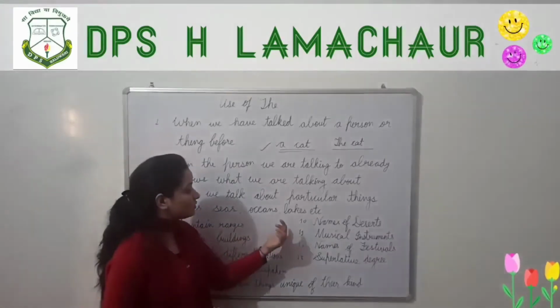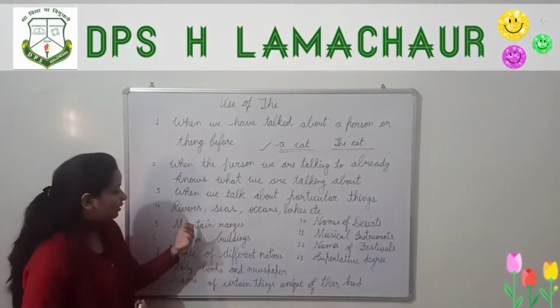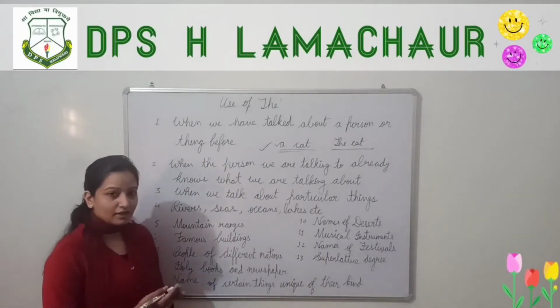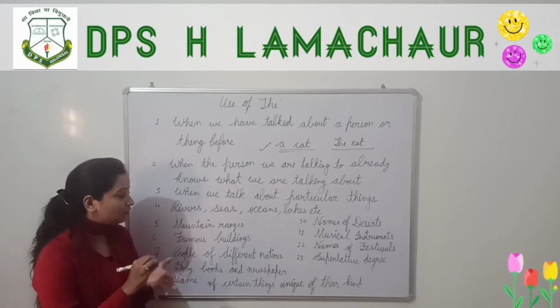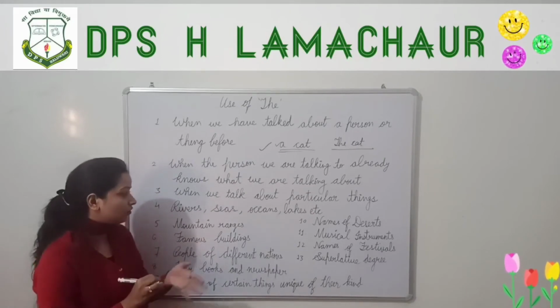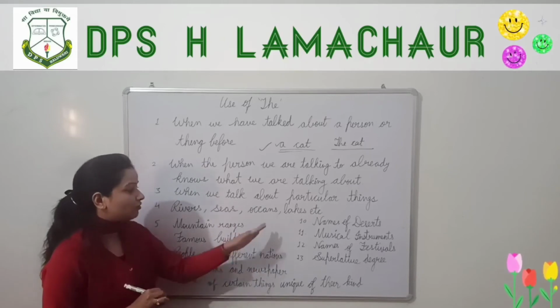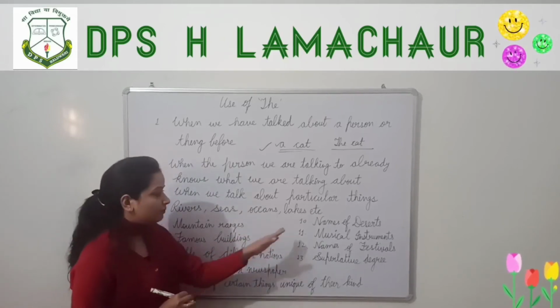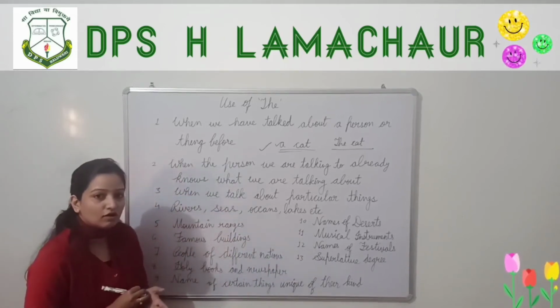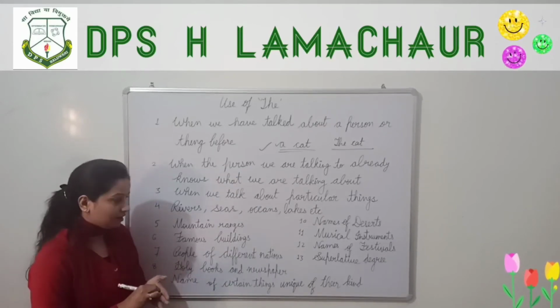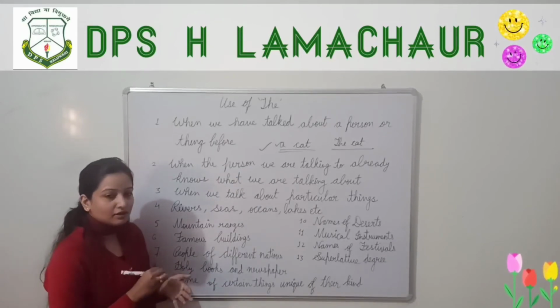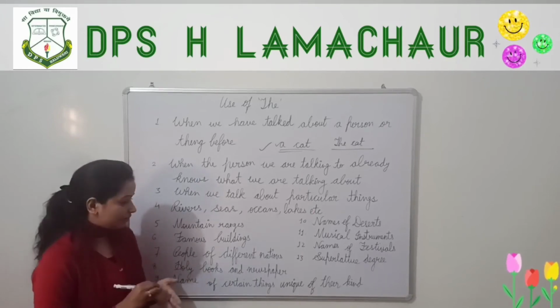Rivers, seas, oceans, lakes, etc. Rivers like Ganga. So Ganga is the river, and before Ganga we have to use the. Before the name of rivers, seas, oceans, and lakes, we always use the. The Ganga. The Antarctic Ocean, like this.